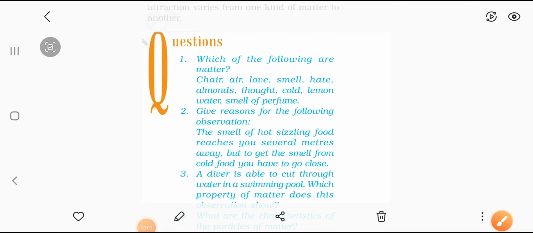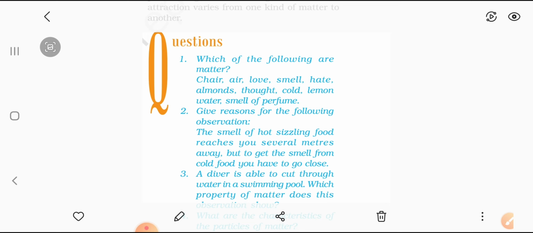Good morning, class. Last time I forwarded you the video in which we discussed matter and matter characteristics, and we have seen the activities in the lab also, how we will prove these characteristics. So, in today's class, we are going to discuss four questions related to that topic, which is inside your NCERT book, page number 3.